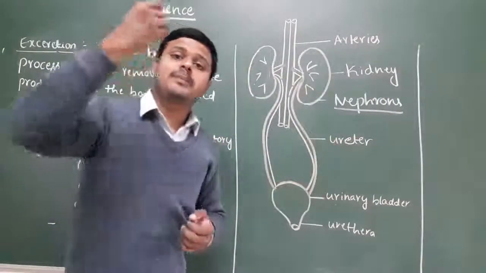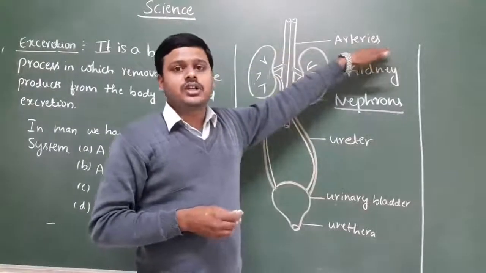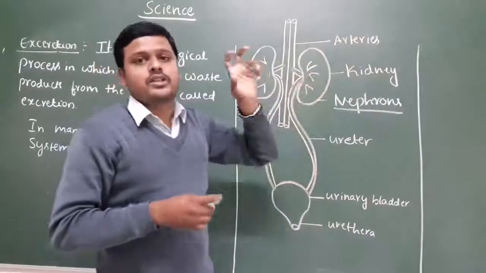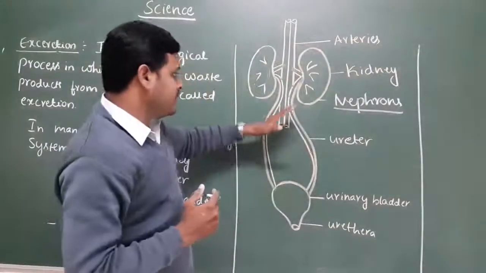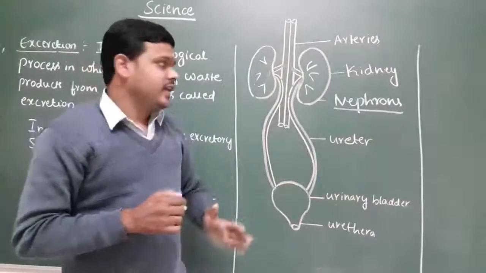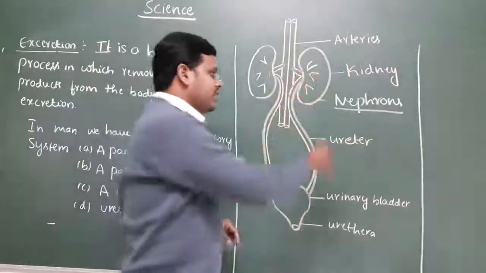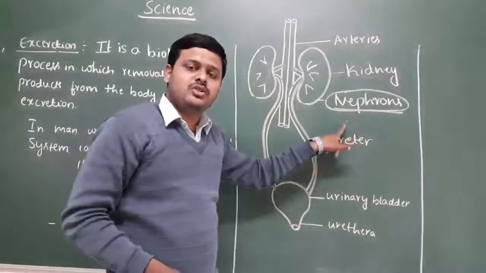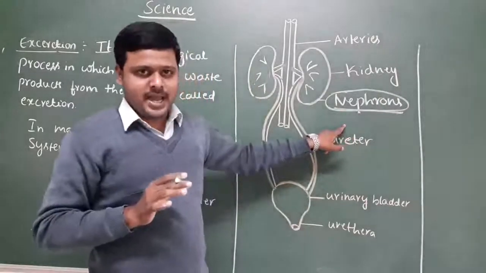The arteries send the blood from the heart to the kidney for the purification purpose. After the purification, the purified blood will move back towards the heart. Okay, so then in the purification, what will happen? The nephrons are present in the kidney. These nephrons play a major role in the purification of blood.